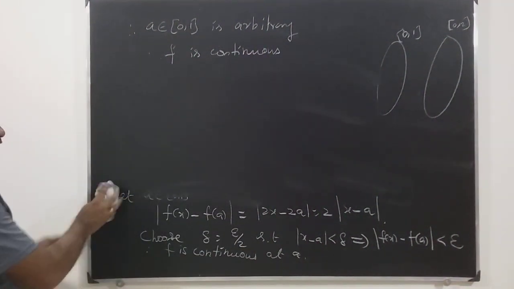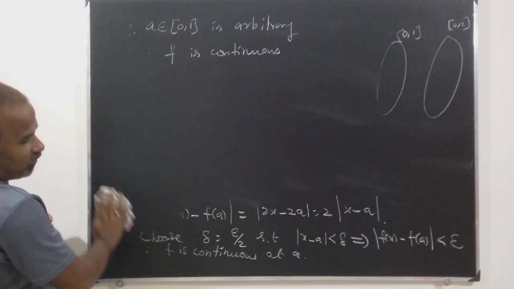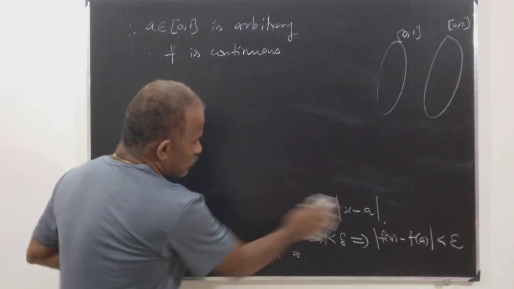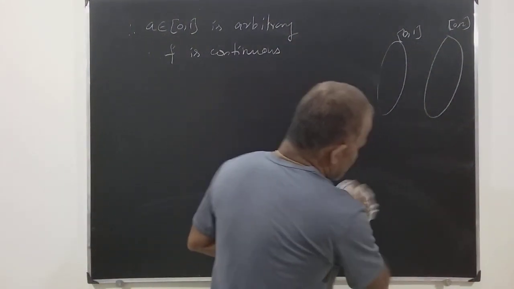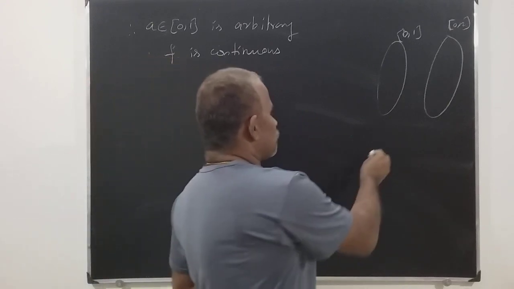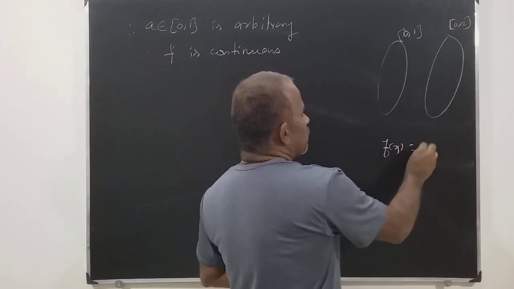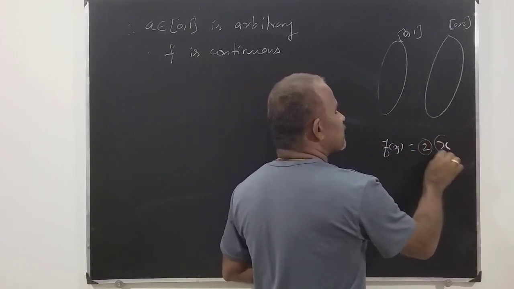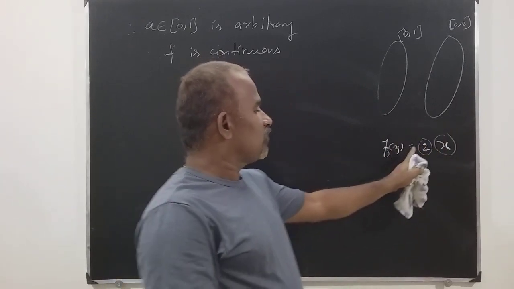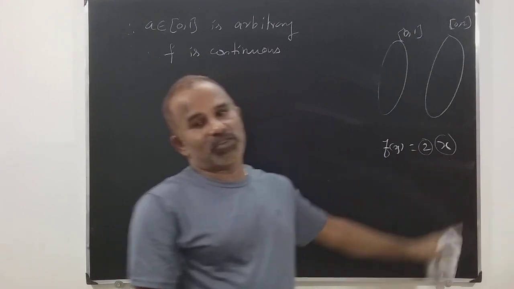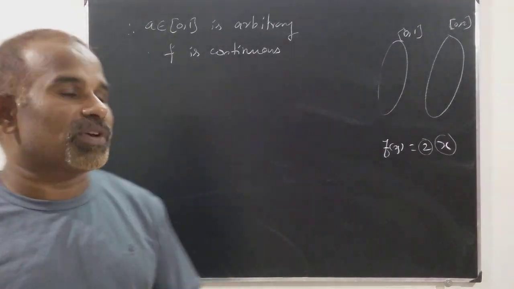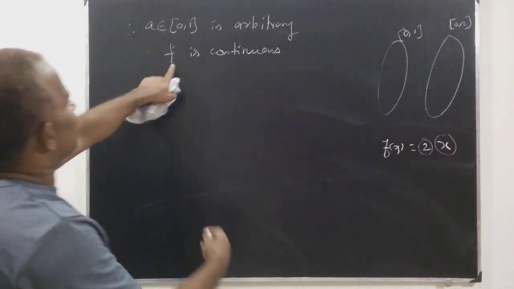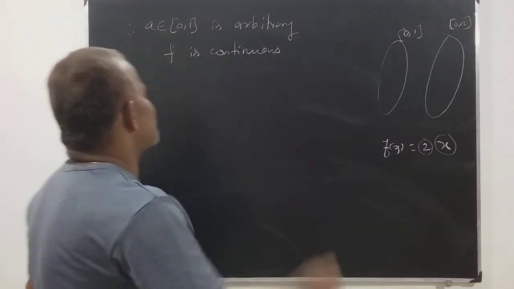Or otherwise we can simply say that f of x is equal to 2 into x. There are two functions, one is a constant function, one is an identity function. Every constant function is continuous, the identity function is continuous, and the product of two continuous functions is also continuous. Simply I can say that f is continuous.